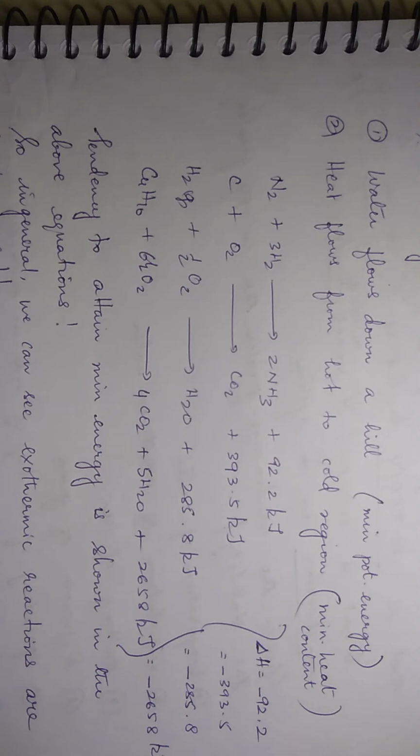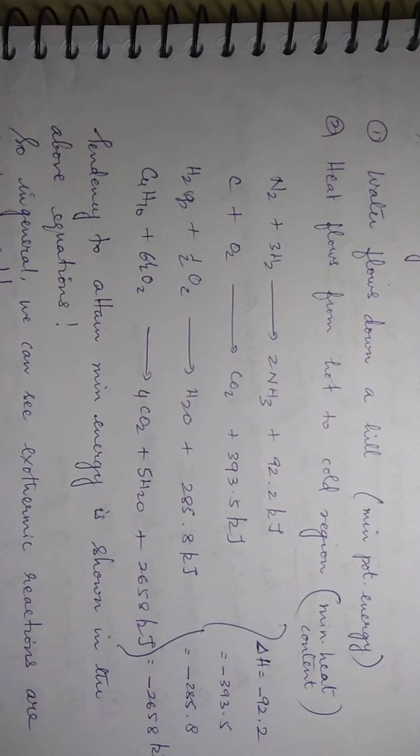Now, 92.2 kilojoule of energy is released. What does it mean? It means that the excess energy that was associated with the reactants has come out. So the energy state of NH3 is much less than that of nitrogen and hydrogen. That's what it shows. The extra energy possessed by the reactants has come out.